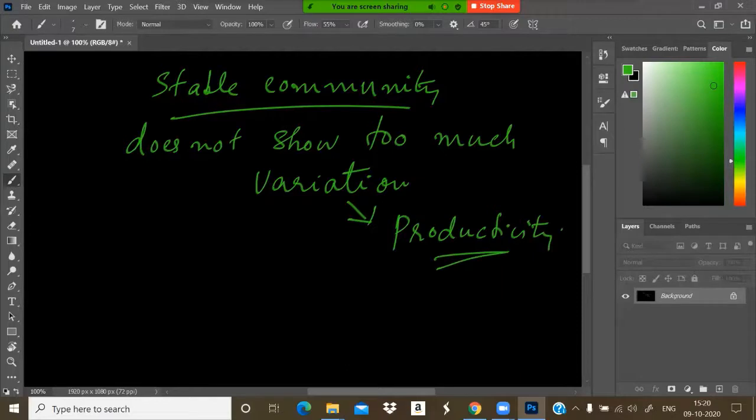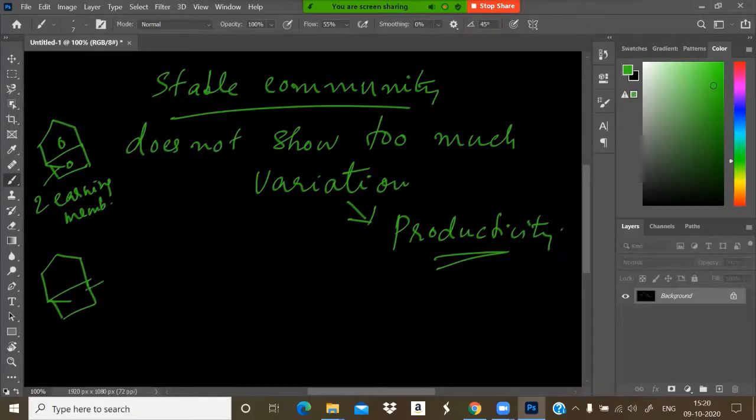Suppose, sorry, this is a family of two earning members. And this is another family with 6 earning members.